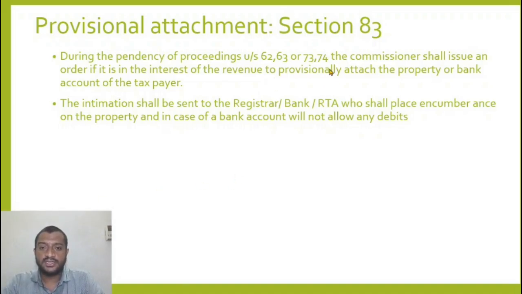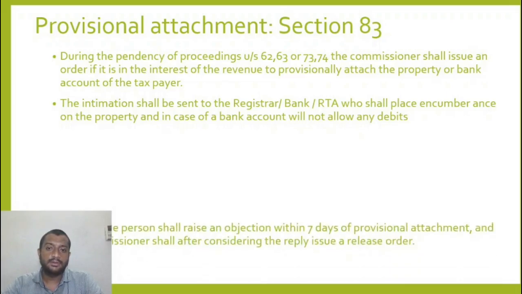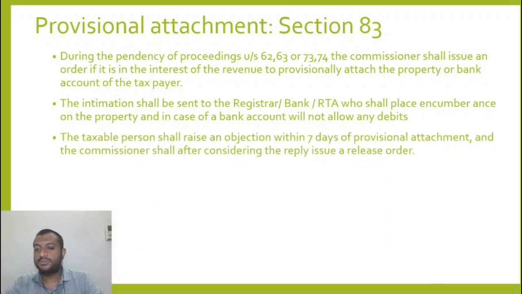In case of pendency of proceedings under 62-63, that means the taxpayer has not registered himself or the taxpayer has not filed returns and is under scrutiny under 62, intimation shall be sent to the registrar, bank or RTA. One of the clients had actually not filed the return for a couple of months and a provisional attachment of the bank account was made. The intimation shall be sent to the registrar or bank, who shall place an encumbrance on the property or bank account. The taxable person shall raise an objection within 7 days of provisional attachment, so the taxable person can submit a reply within 7 days.